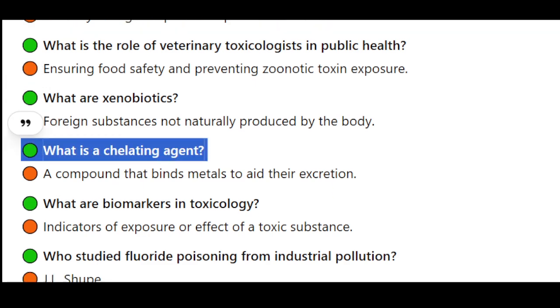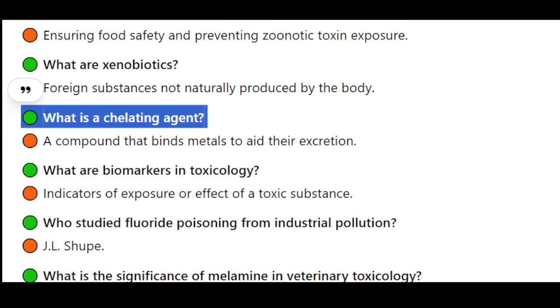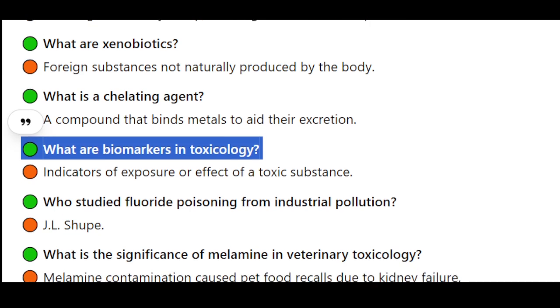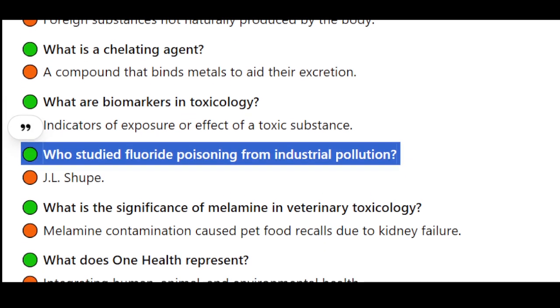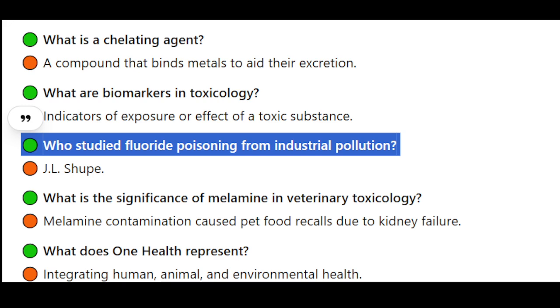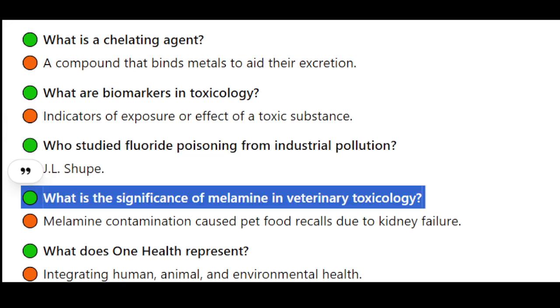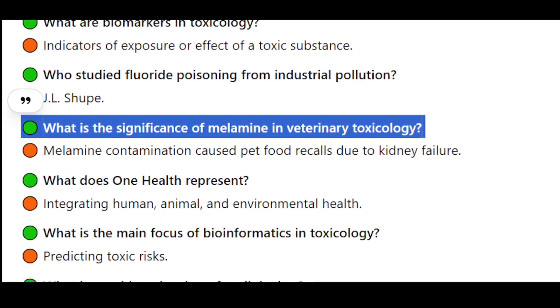What is a chelating agent? A compound that binds metals to aid their excretion. What are biomarkers in toxicology? Indicators of exposure or effect of a toxic substance. Who studied fluoride poisoning from industrial pollution? J.L. Shoup.